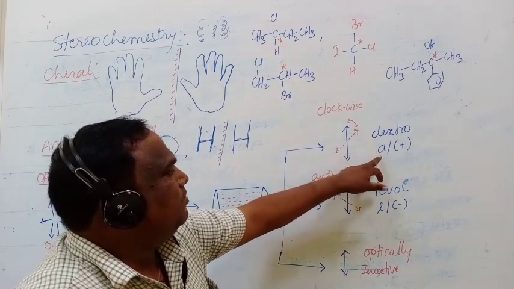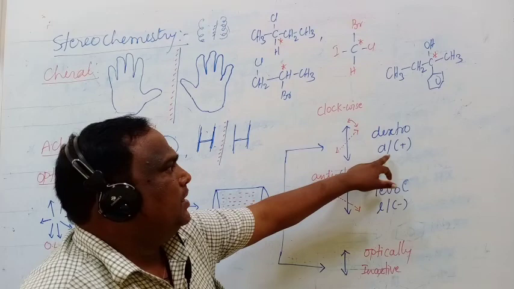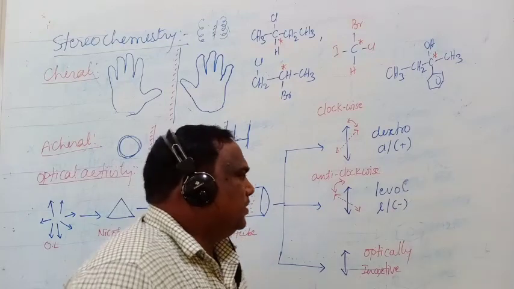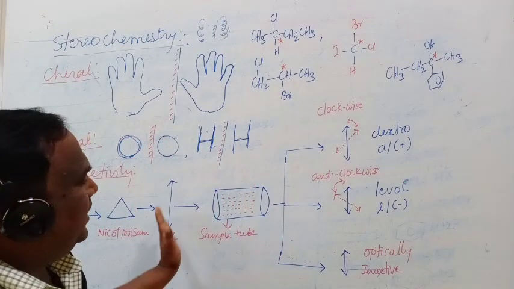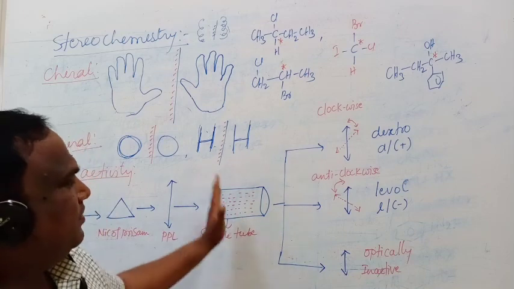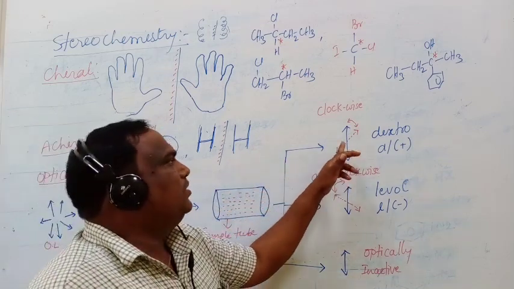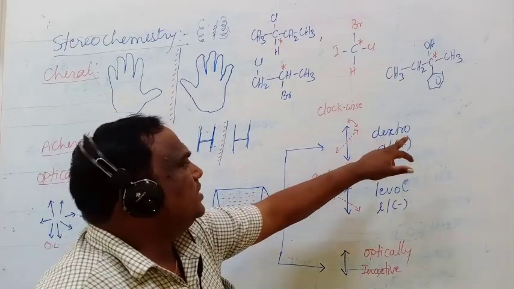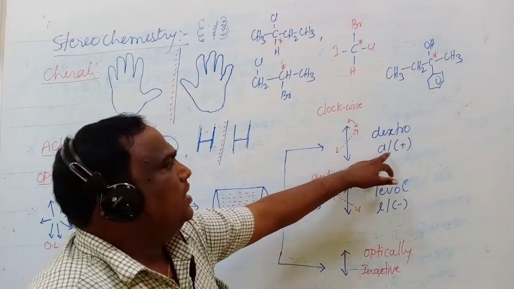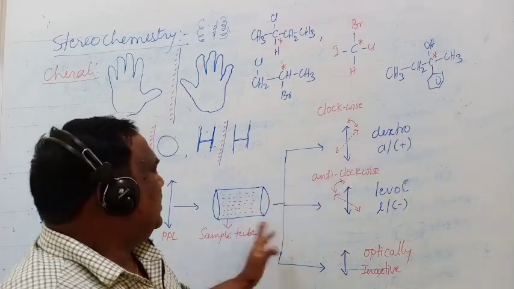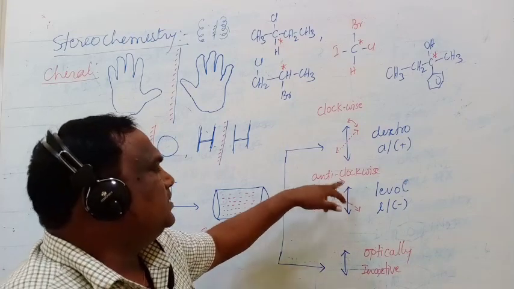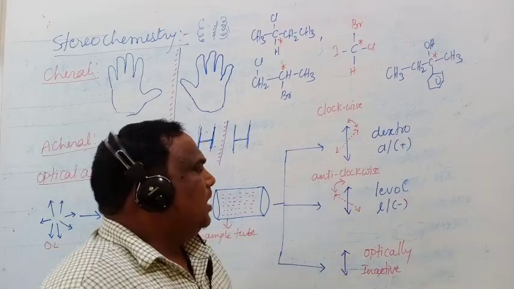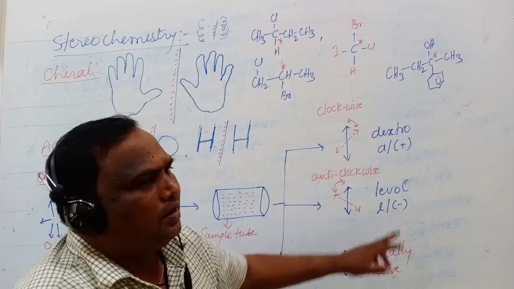Dextrorotation is represented by small d, or by a positive sign. Whenever plane polarized light passes through the sample, if the sample rotates it towards the clockwise direction or right side, it is called dextrorotation, represented by small d or plus. If the sample rotates it towards the anti-clockwise direction or left side, it is called levorotation, represented by small l or minus.